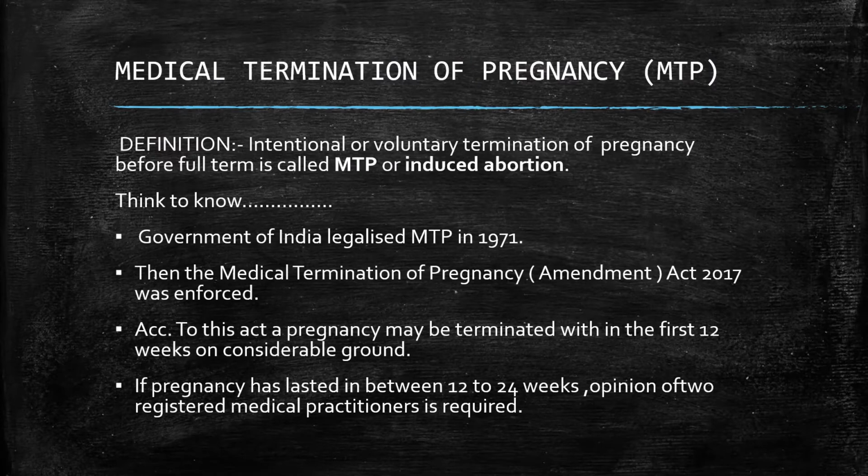Now what is medical termination of pregnancy? It is a process. We know that after the pregnancy, the gestation period is there, and after the gestation period, the delivery is going on. But if because of any circumstances, pregnancy is aborted before duration, that is called MTP. Intentional or voluntary termination of pregnancy before full term. It is also called induced abortion.